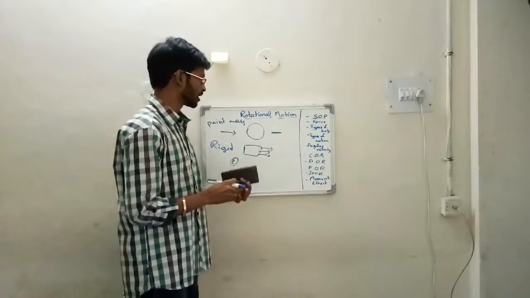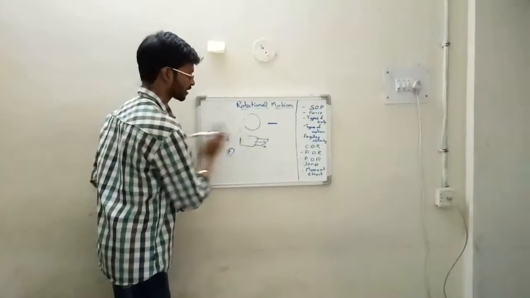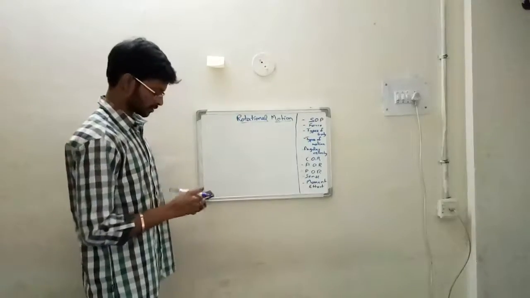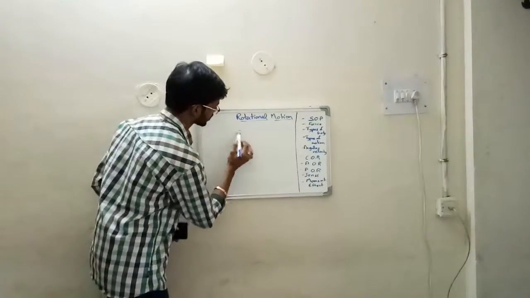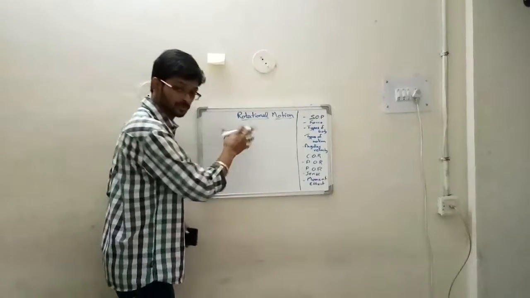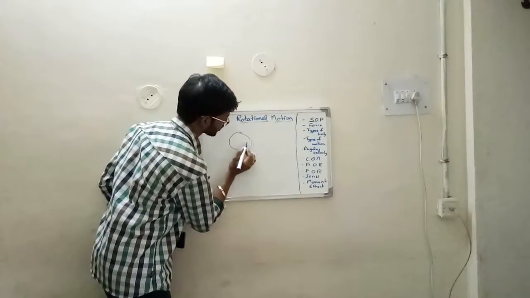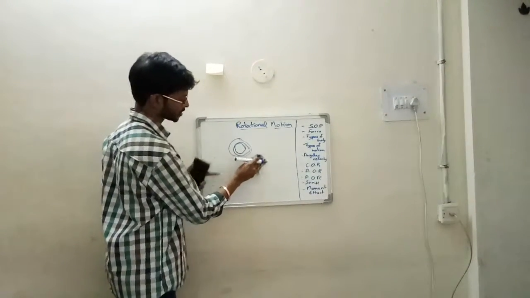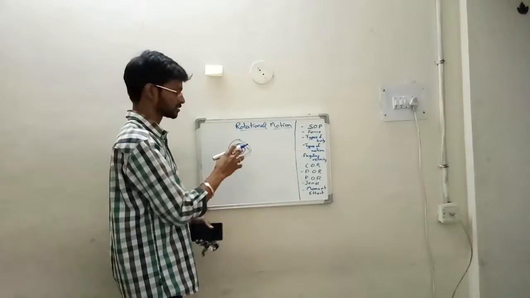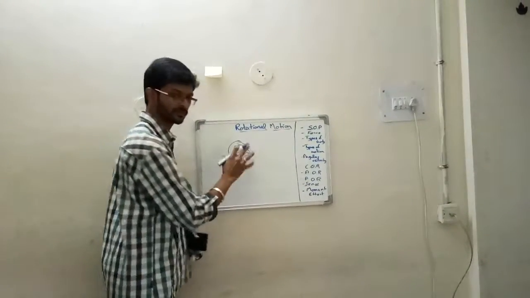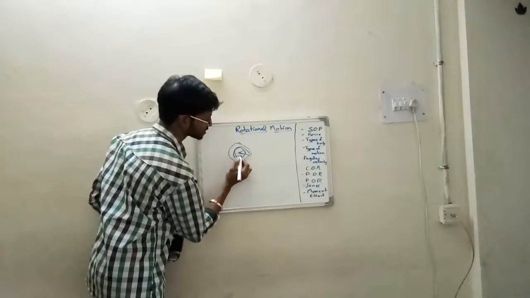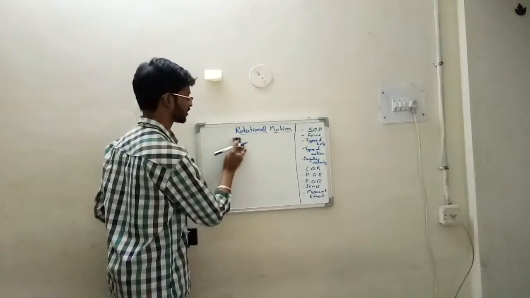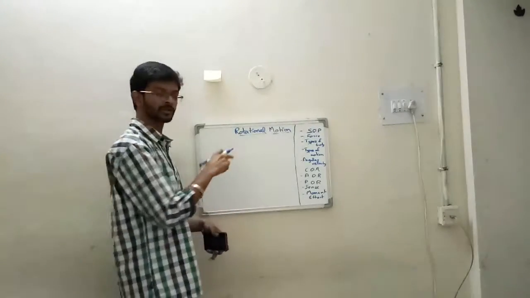So you can say that a body is in rotational motion when all the particles of the body are moving with the same angular velocity. Now, point of rotation. If you consider a circular plate and it is rotating, this point is moving in this circle and this point is moving in this circle. So all the points on the circular plate are moving in circles with different radii, but the center is the same. This can be termed as the center of rotation. For every rotation there will be a point termed the center of rotation, around which all the points will be moving in a circular direction.